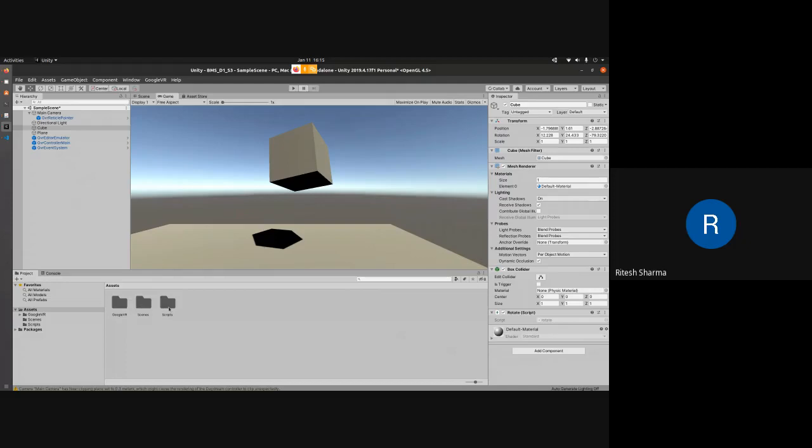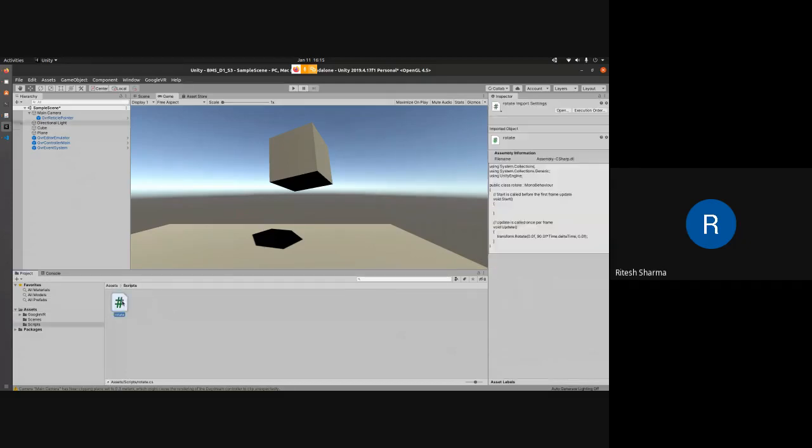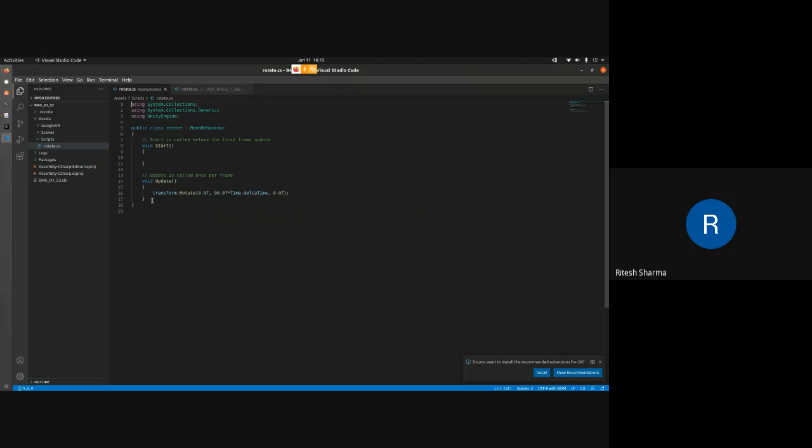First of all, we will go back to our script, which was rotate. Now we will create a variable here. If you want a variable to be visible outside your script, you type it as public. That variable can be float or integer or anything. For example, I'm making it float, and I'm naming it, say, direction.